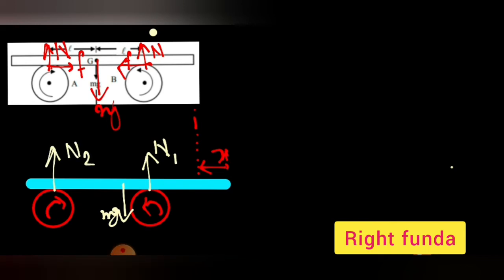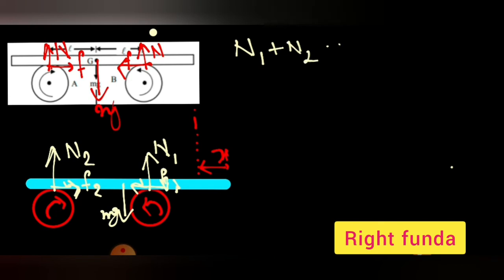So N1 and N2 are right now not the same. As it is shifted this side, common sense tells us N1 will be more than N2. And if I draw the free body diagram of the plank, there will be a friction force acting here called F1, and here a friction force called F2, because of kinetic friction. The roller is rubbing against the plank.